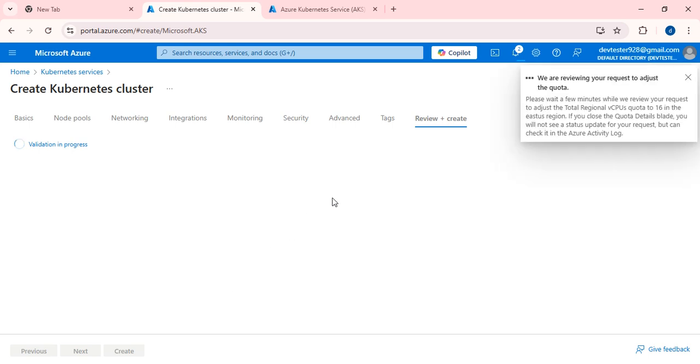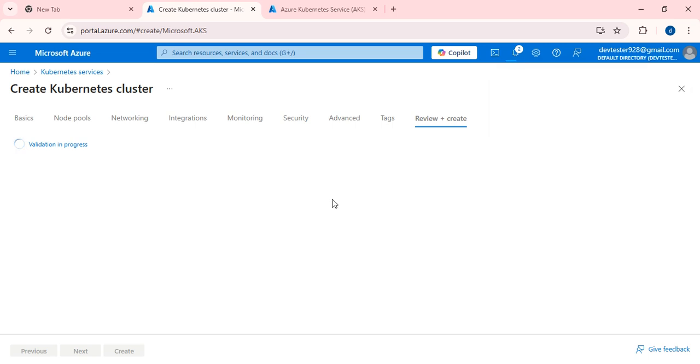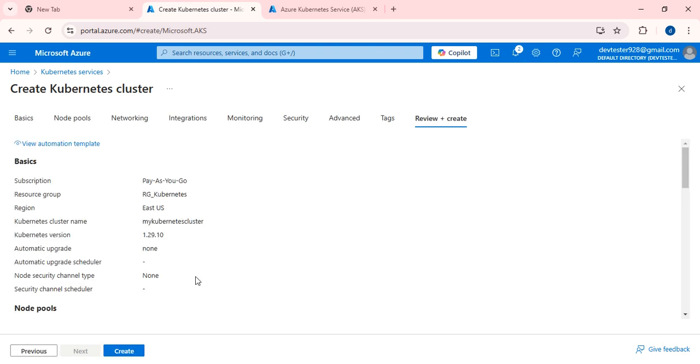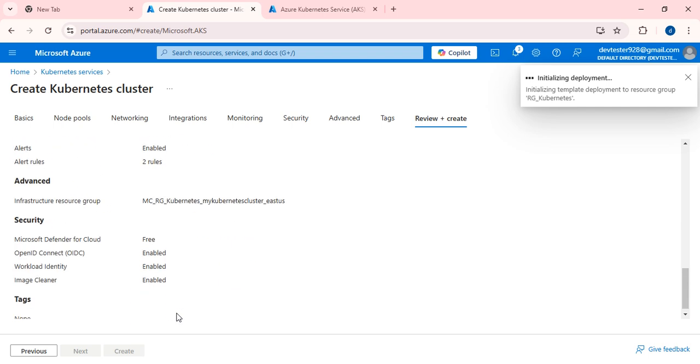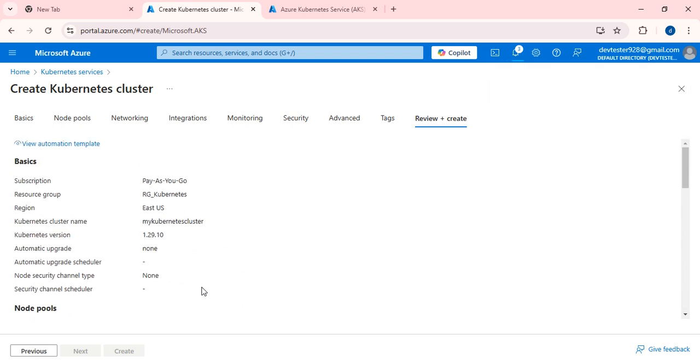I hope it will succeed now, because earlier I had selected a high-end machine, and because of that it failed. Right now I have selected a smaller one. Yes, click on create. Fine. So the Kubernetes cluster creation has been initiated. It will take some time to get created.